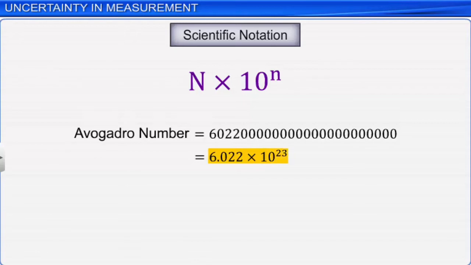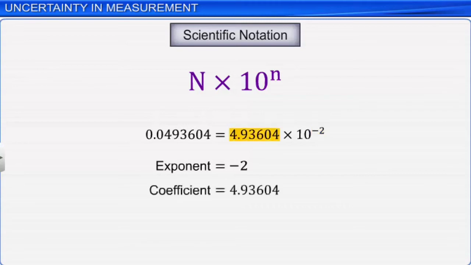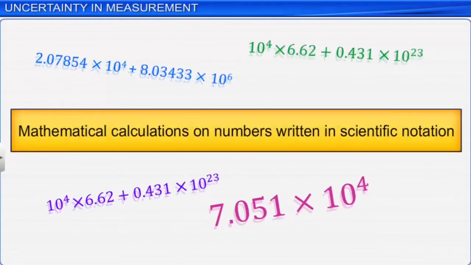Similarly, the number 0.04936604 is written as 4.93604 multiplied by 10 raised to the power of -2. Here, we have to move the decimal point 2 places to the right. Hence, we can say that the exponent is -2 and the coefficient is 4.93604. Now let's see how to perform mathematical calculations on numbers written in scientific notation.